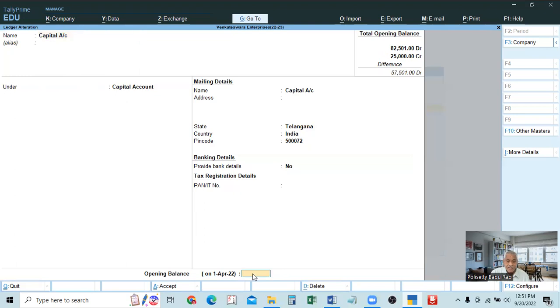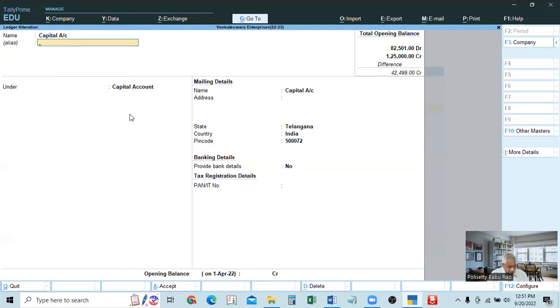So come directly and click in the closing balance. You enter 1 lakh, it will show credit balance. Okay. So with the mouse, wherever you want to make an entry, just click on that and the cursor will come there. Whichever column you want, you can click with the mouse, and the cursor will come directly, for example to the opening balance tab.